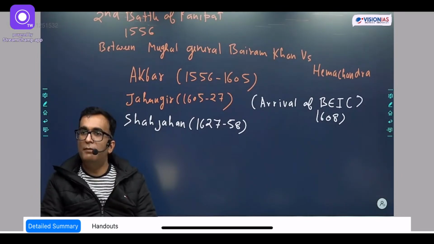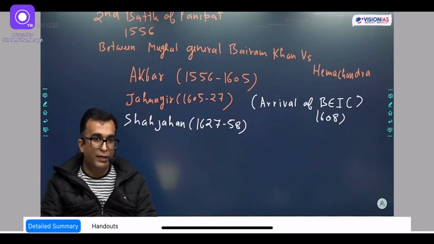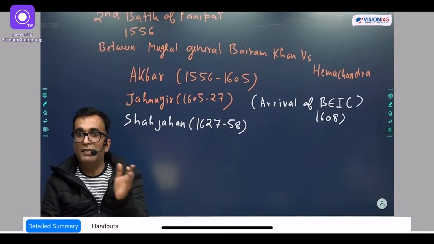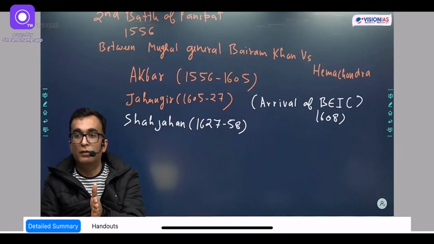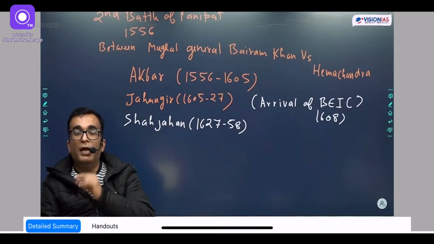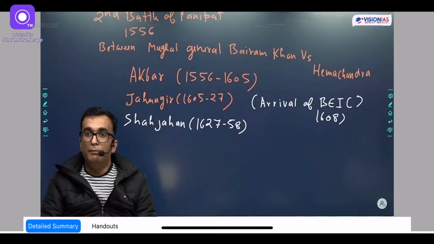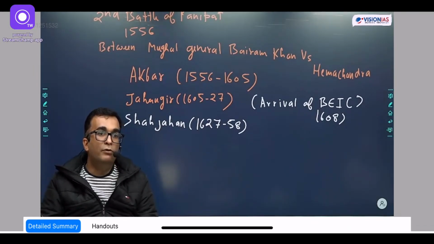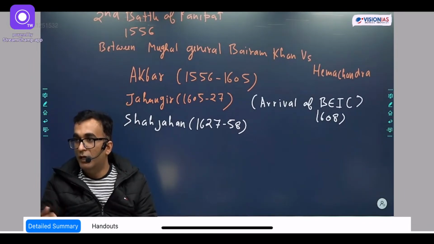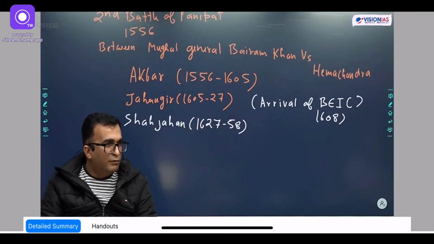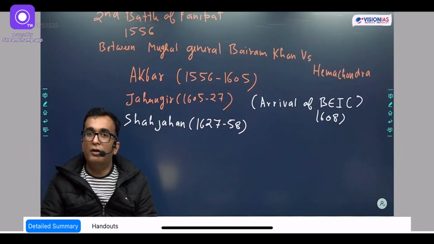So Aurangzeb was the last mighty Mughal emperor, I will say. Saying last Mughal emperor would be a wrong term, because from 1707 we talk about the later Mughals, who are also sons of Aurangzeb. So he is the last mighty Mughal emperor, and during Aurangzeb's tenure the maximum expansion of the Mughals happened in India. Now the Mughals were ruling the entire south, east, west, and north. Even in Afghanistan there was Mughal rule, and a little bit of parts of Iran also.